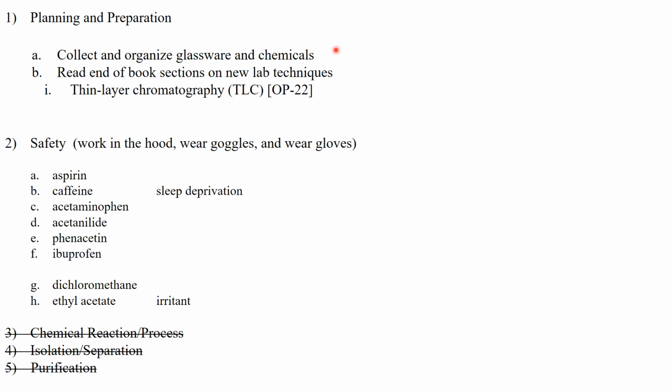Planning and preparing, we're going to collect and organize our glassware and chemicals. We're going to read one new lab technique this week, that's thin layer chromatography, which is in your lab manual. Here are the chemicals that we're going to be using. Here's our 6 analgesics. We're also going to be using dichloromethane and ethyl acetate. There will be no chemical reactions. We're not going to do any isolation or separation or any purification in this lab.